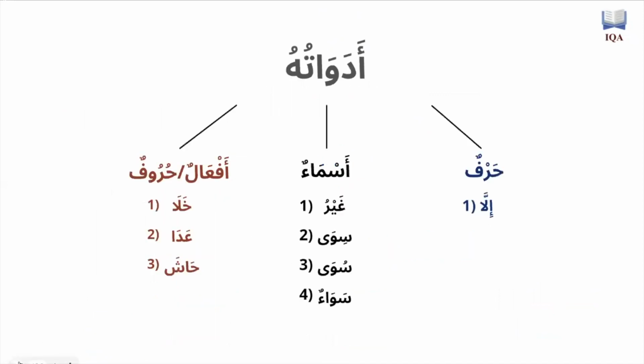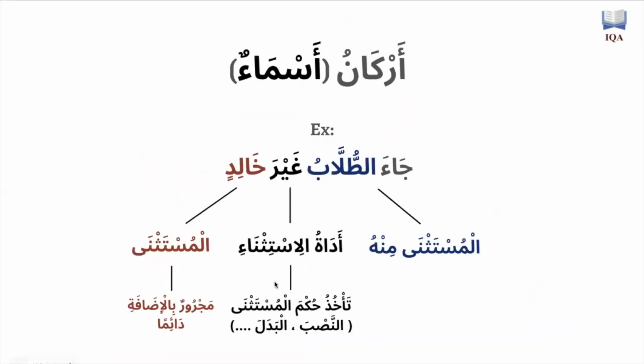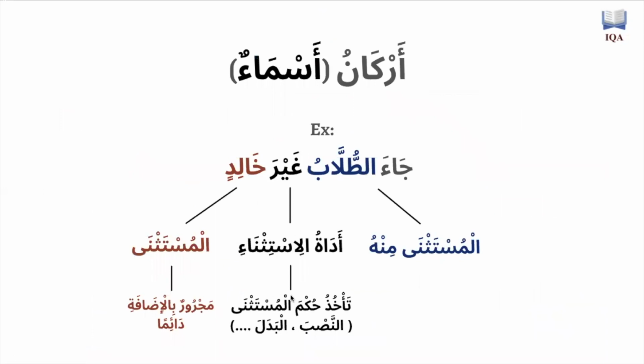Why? Because of this right here. This that we covered in the previous lesson is going to be applied to the noun now, which is coming as an adat istithna. So pretty much the adat istithna is going to take the hukm of the mustathna, is going to take the ruling of the mustathna in terms of its i'rab, as if it was the one being exempted with the word illa, as I showed in the previous slide. So I hope that's sort of clear. To understand this, you need to understand how illa functions with the mustathna. And the same exact thing is going to be applied here to the actual noun itself.